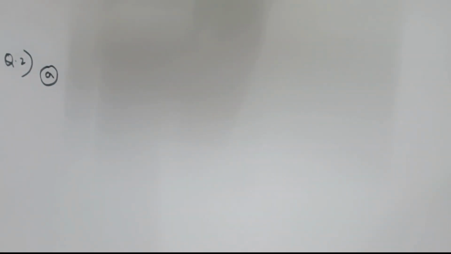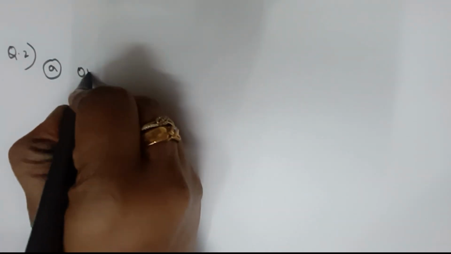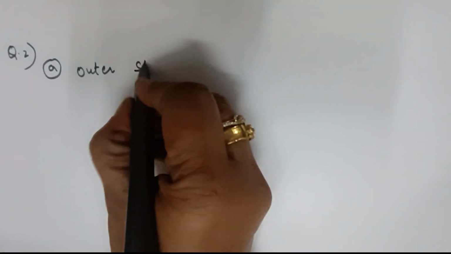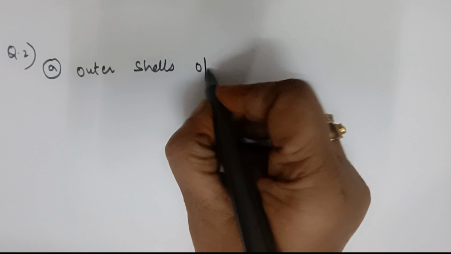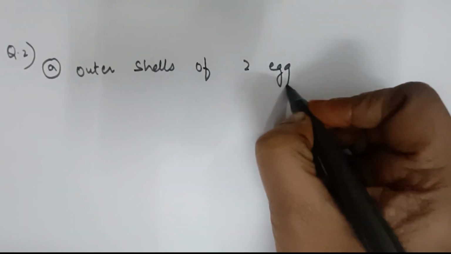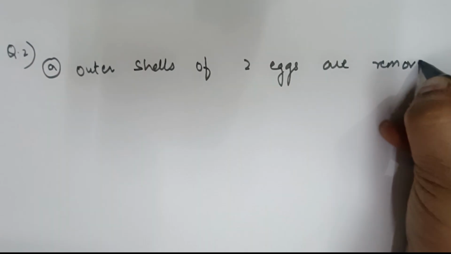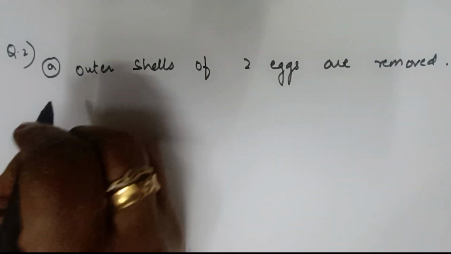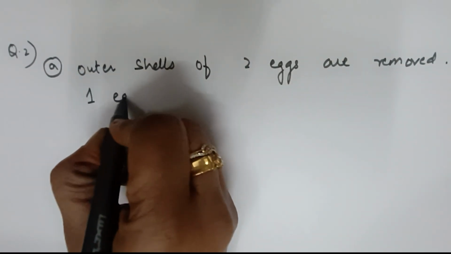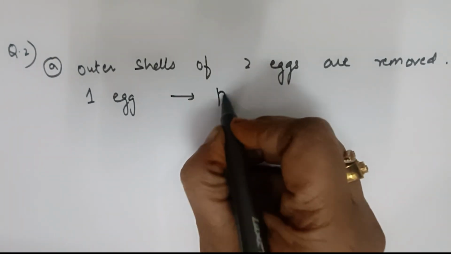Now, question number 2, one more important question. Careful, as I said, it's a 5 mark question. Part A and part B will be there. Outer shells of 2 eggs are removed. Then one egg is placed in pure water.